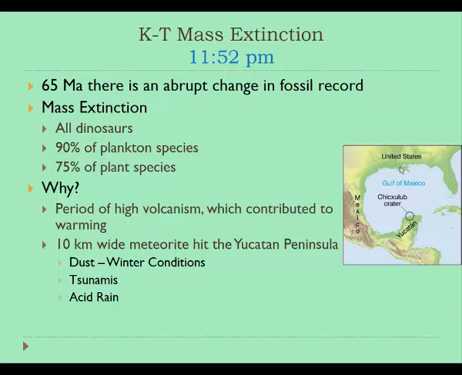And so as it hit land, it threw an enormous amount of debris from the landscape and from itself, smashing apart, up into the atmosphere. And that would have created so much dust and debris in the air that would have completely blocked out the sun and made it pitch black. And in many estimates, it may have been pitch black for months with no sun getting down to the ground, which you can imagine would kill many plants and other organisms that depend on that heat from the sun.